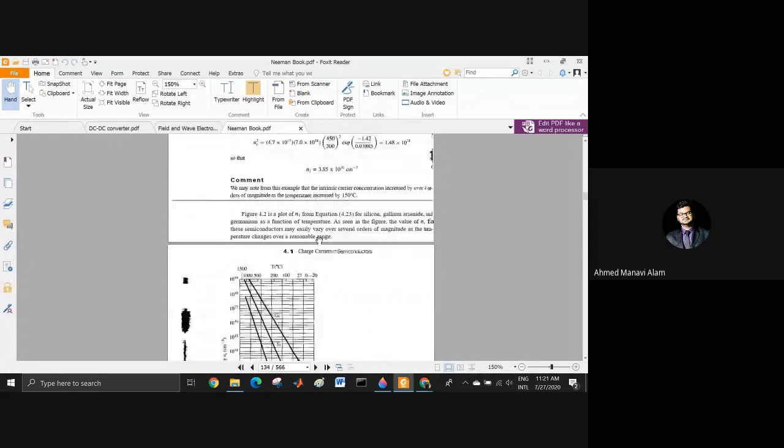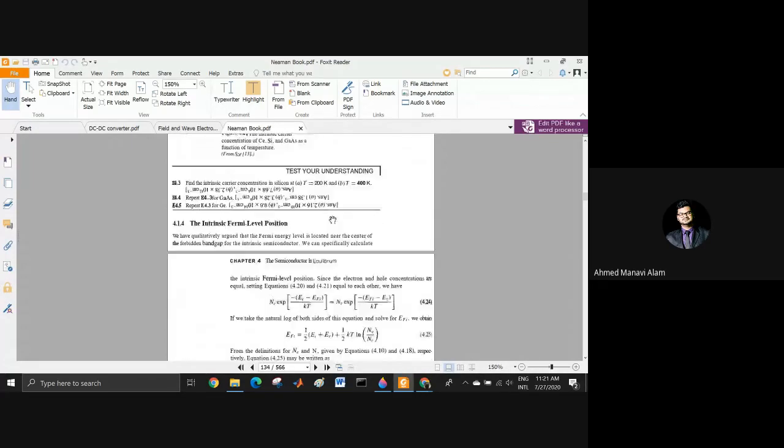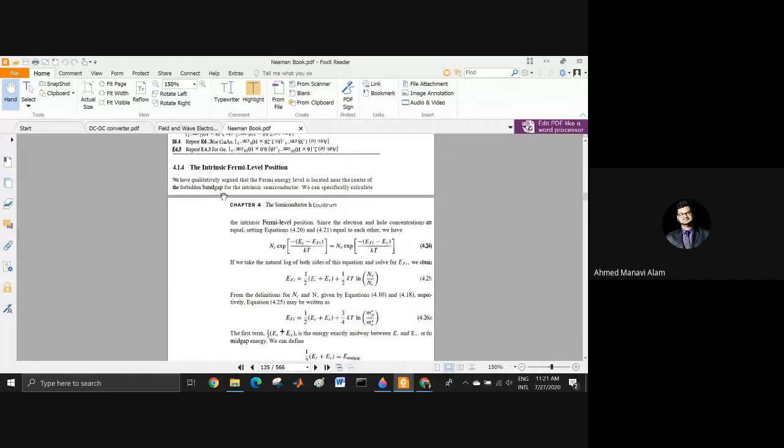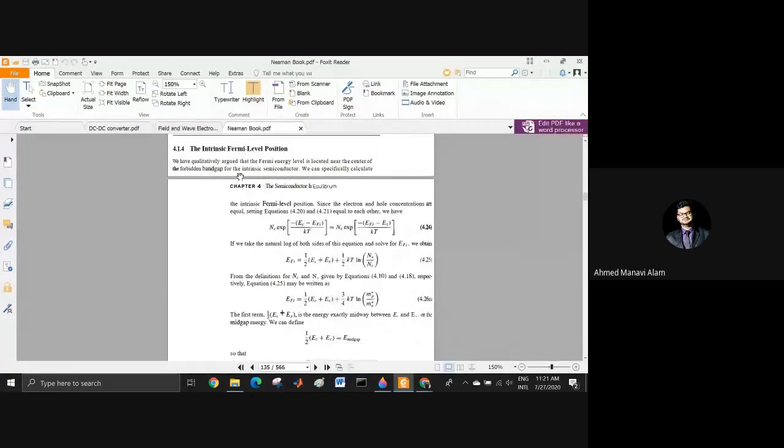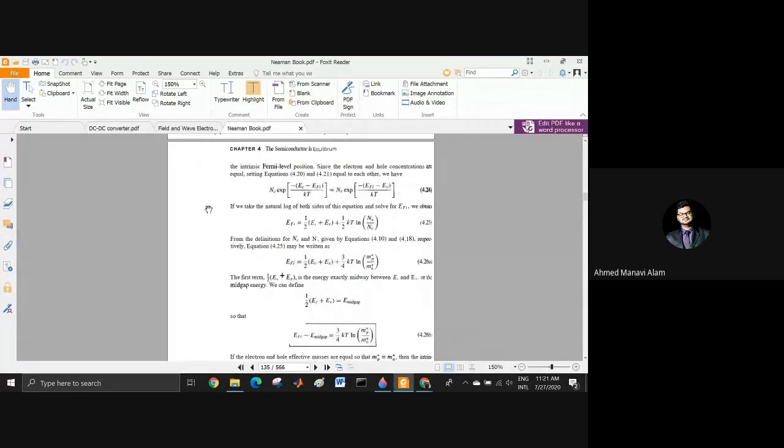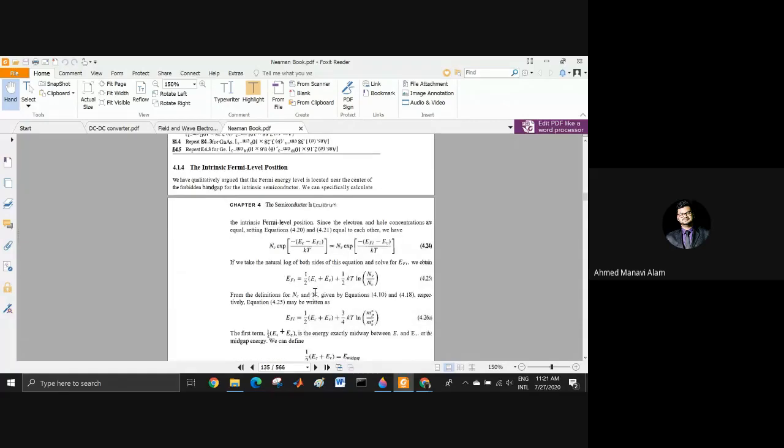There is a math. You can do it by yourself at home. If you can't, then I will show you again. These maths are also important. Remember which of the maths I'm saying important, which of the maths I'm not saying important. Try them for yourself. If you don't, then come to me with the solution. Now, proceeding.